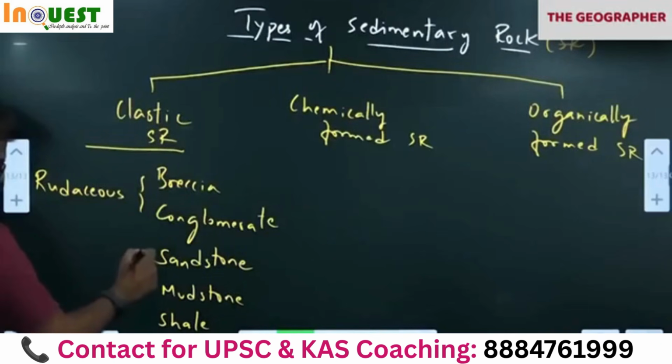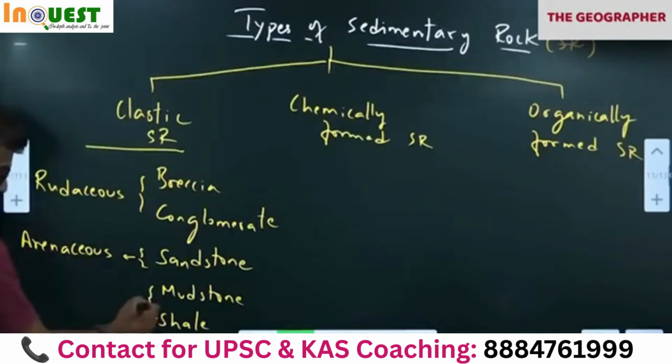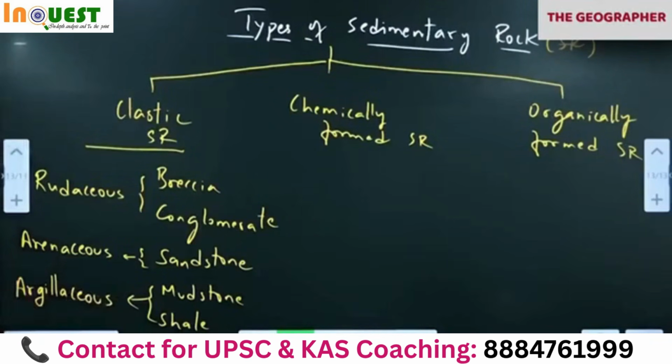This contains sand mostly, so arenaceous. Arena means sand. Arenaceous. These two contain clay-like material, so argillaceous. So we have three types of clastic sedimentary rock.